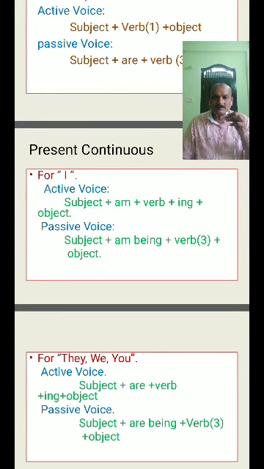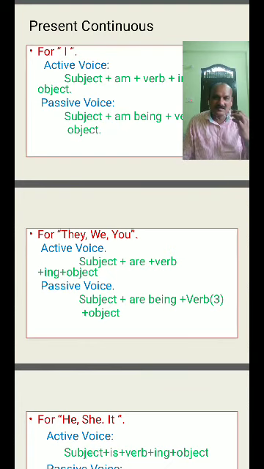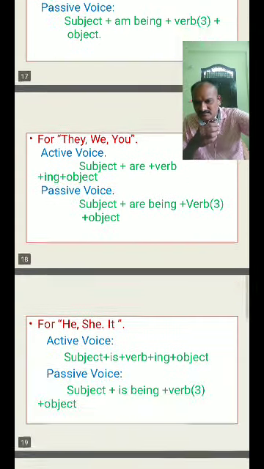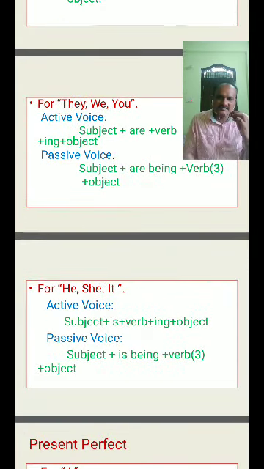Okay. Come to they, we, you. Activize: subject plus are plus verb in ing form plus object. Passivize: subject plus are being plus verb third form, the past participle, plus object. For he, she, it: subject plus is plus verb plus ing form plus object. Passivize: subject plus is being plus verb third form plus object.